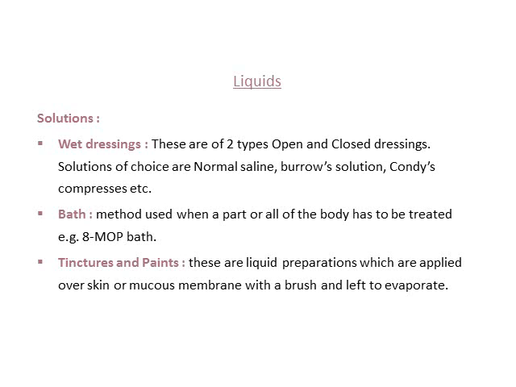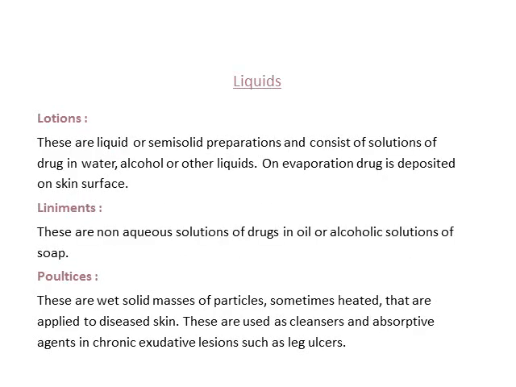Then we have tinctures and paints, which are applied and evaporate immediately. So these are the various preparations that are used, and there are certain lotions which are available. These are liquid or semi-solid preparations and consist of solutions of drug in water, alcohol, or other liquids. On evaporation, this drug is deposited on the skin surface. Then we have liniments, then we have poultices.